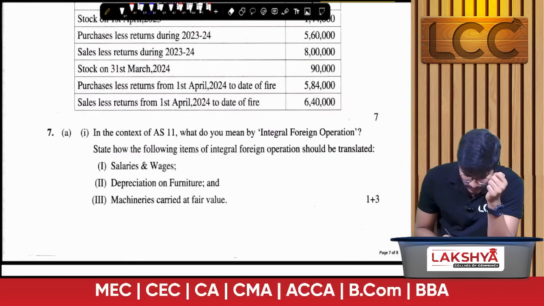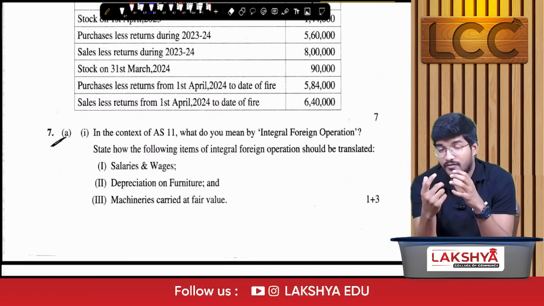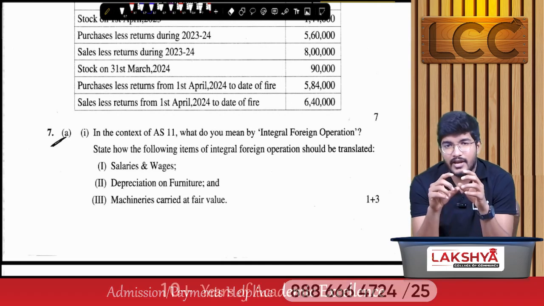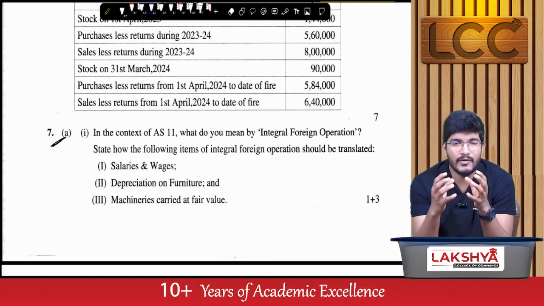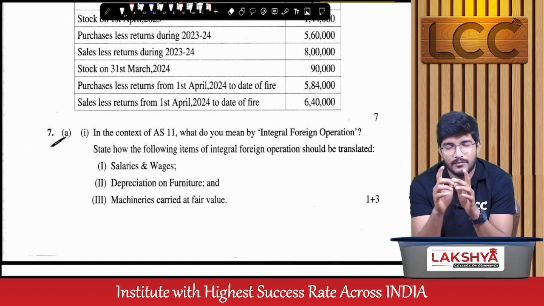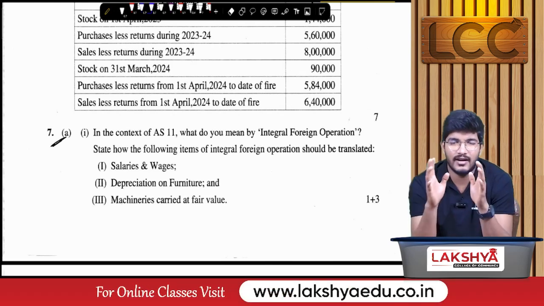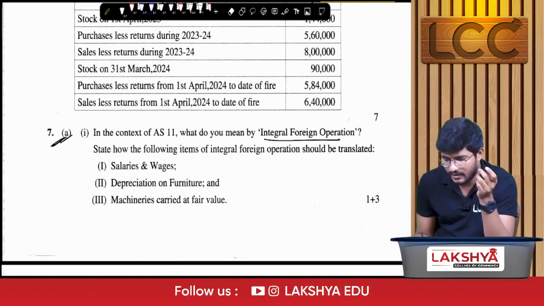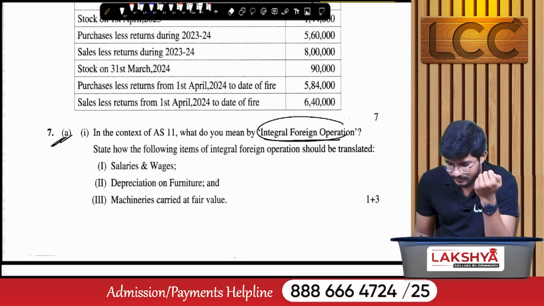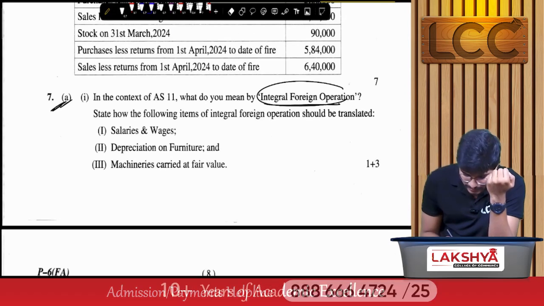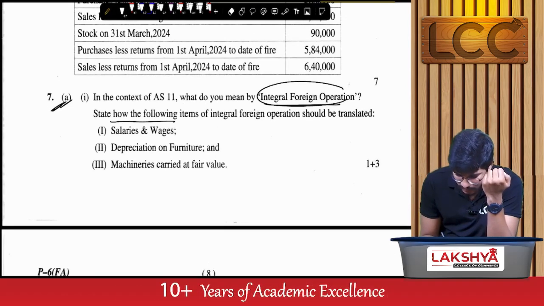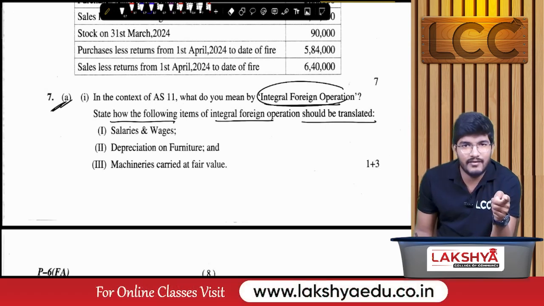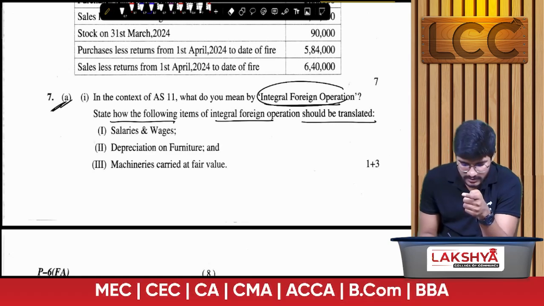So question number 7A. At the time of recording and uploading that lecture, I discussed that we cannot make a choice, we cannot select questions from Ind AS, that is, accounting standards. That means you should read all AS questions, right? So this 7A is tested for integral foreign operation. Integral foreign operation is like a dependent branch. Next, they have asked how the following items of integral foreign operation should be translated. If you are okay with AS 11 and branch accounting, this can be easily attempted.